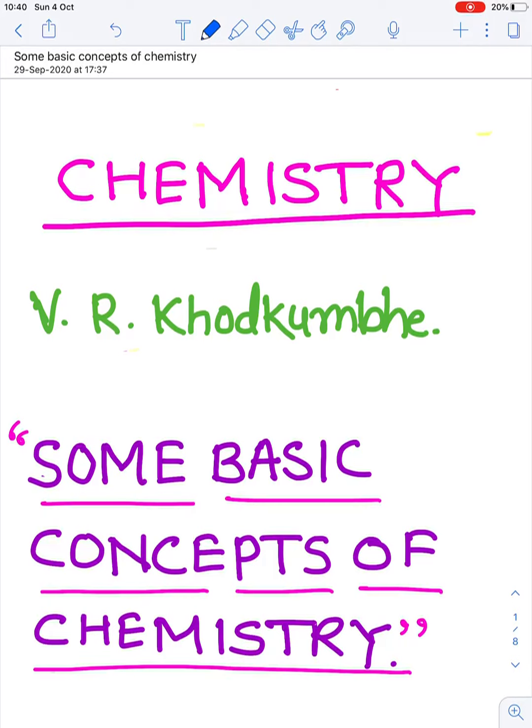Guys, for everyone, 12th standard is very important, no doubt. But not only the 12th standard, 11th standard is also very important because 11th standard is the base of the 12th standard.